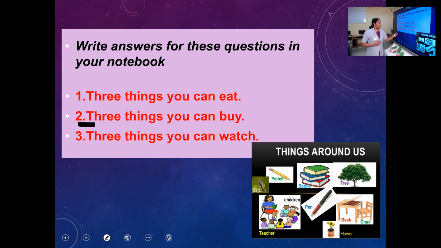The third one is 3 things you can watch. Watch means what? Not this wristwatch, okay? See, you can see. 3 things you can watch. You can get clues from this picture. Can you see this picture also? There are certain things which you can include from this group of things. Is it clear?